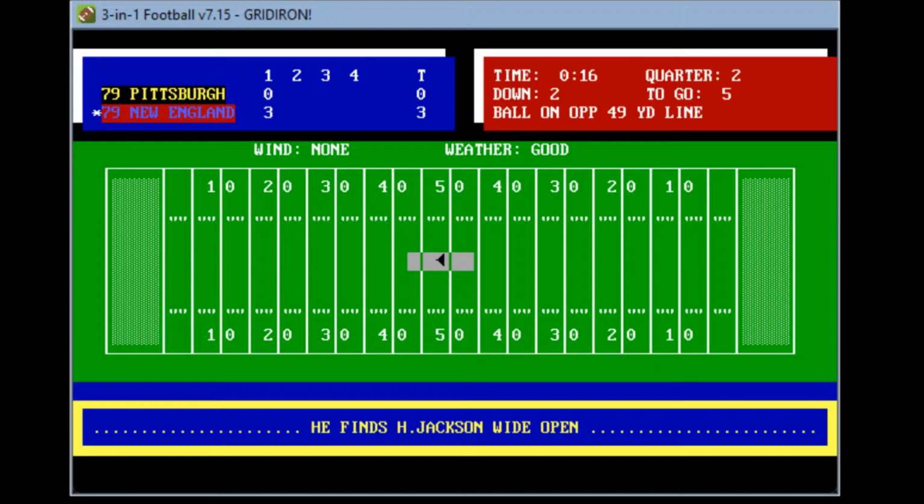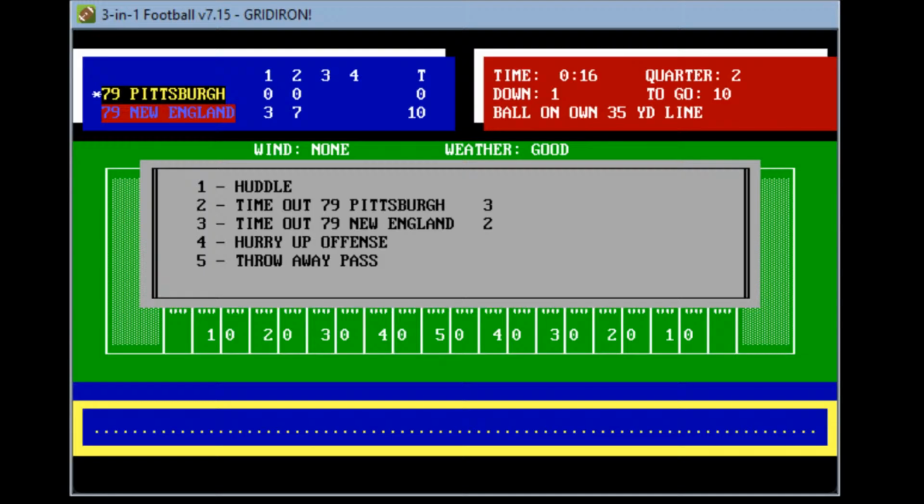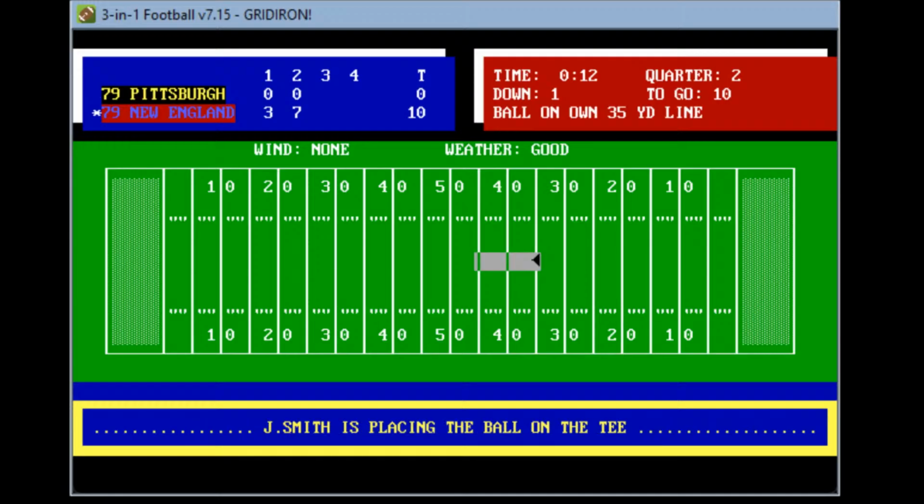Grogan drops back. Look for Harold Jackson. He floats one at the 19. He caught it and touchdown, New England. Holy cow. They scored a touchdown, a 61-yard bomb, and the Patriots take a 10-0 lead as we go 16 seconds to play in the first half. A backbreaker for the Steelers here at the end of the half. Holy cow. That was horrible. That was a bomb. Harold Jackson got wide open. He went all the way.